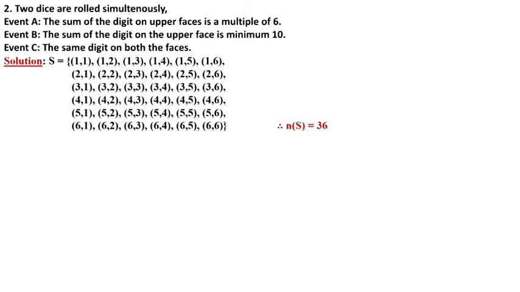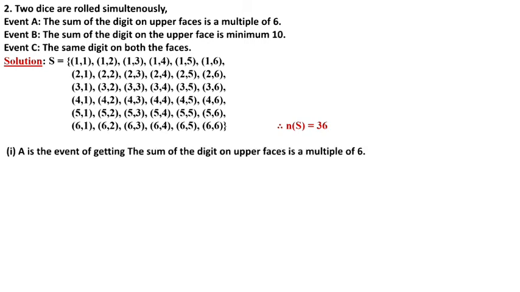So the first event is given. A is the event of getting the sum of the digits on the upper face is a multiple of 6. Sum of the digits means if we add, like 1 and 1 is given, 1 plus 1 is 2. So is 2 divisible by 6? No. So here we have to take numbers divisible by 6. The multiples of 6 are 6, 12, 18, 24. But the maximum is 6 and 6, and 6 plus 6 is 12. So here we have to take the sums 6 and 12.